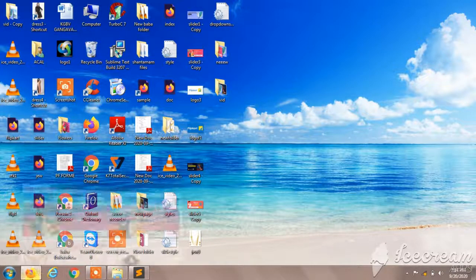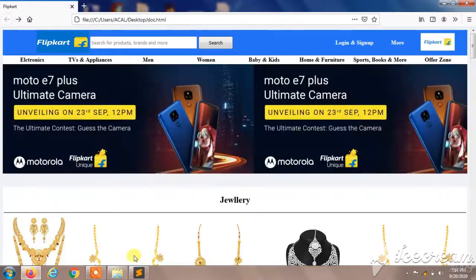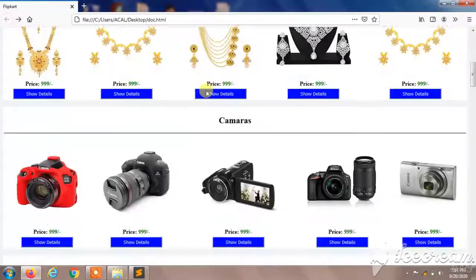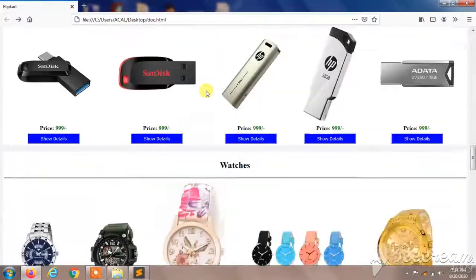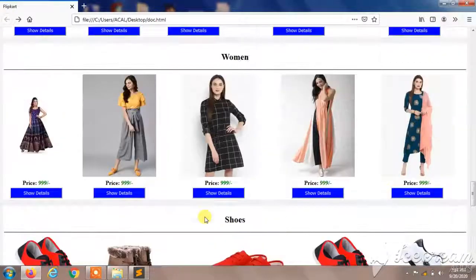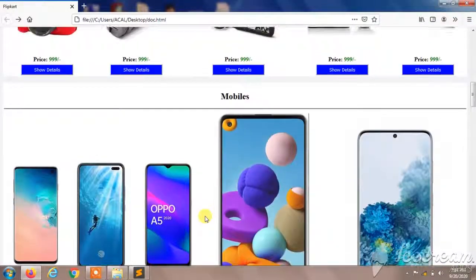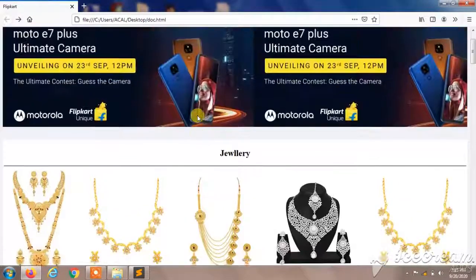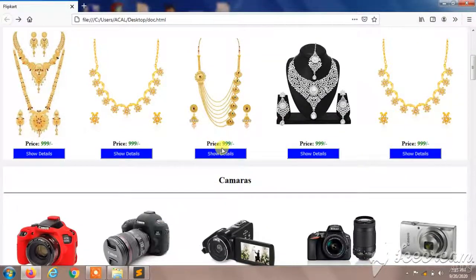Today in this video I'm going to show you how to create a Flipkart web page, and I'm going to give the slider which shows as a slideshow, and I'll give you these items and a table, and I'll give one more extra, and this table will be a slider.